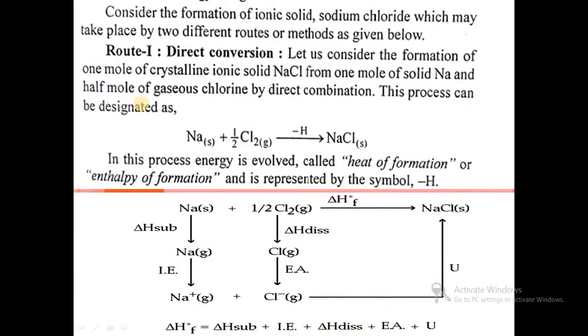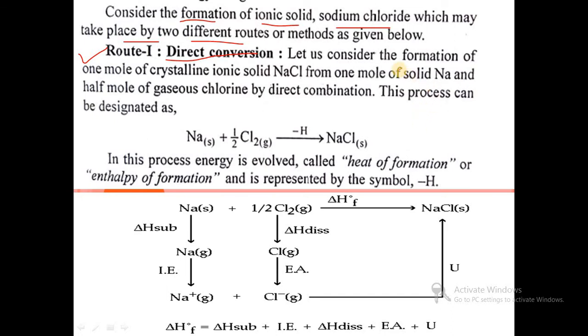Here first we will see the calculation of lattice energy by using the Born-Haber cycle. Consider the formation of ionic solid sodium chloride NaCl, which may take place by two different routes or methods as given below. Route number first is direct conversion.